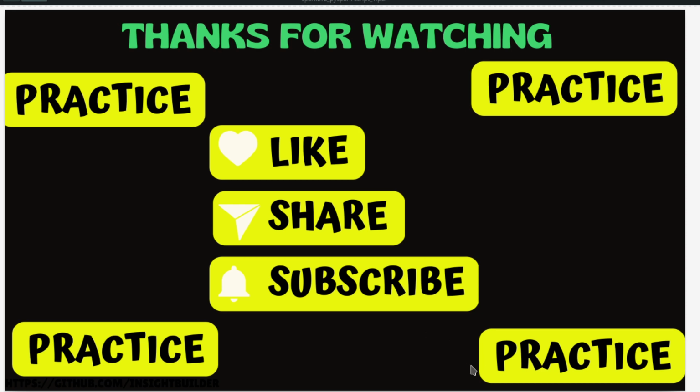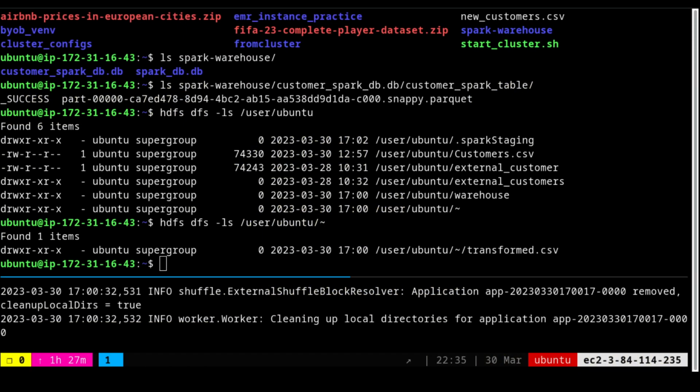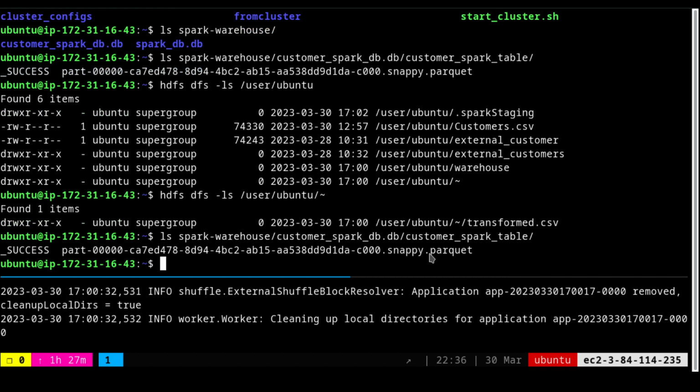Let me go back to the terminal once, since I was talking about that. If you take a look at this customer Spark table, you will see that it is a Parquet file. You can make this into a CSV file, a text file, or a gzip file also. You can use various kinds of formats when you are writing it. So keep that in mind. Also you can write the data directly to databases. You can connect the Spark session to databases. We'll be looking into these things in the future.